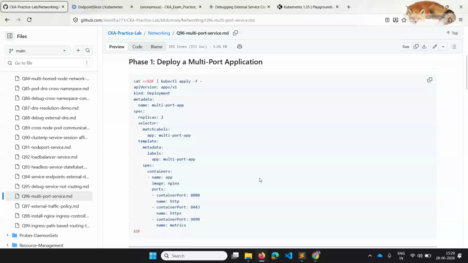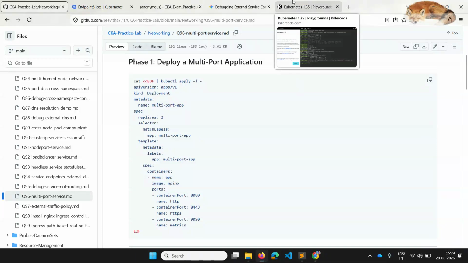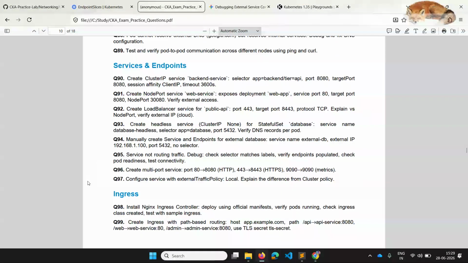Hello everyone, welcome back. So today we'll see a new question on multi-port service. Before that, previously we have solved question 94 and we have demonstrated how to use endpoint slices.